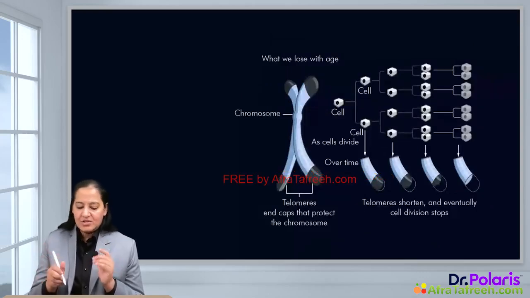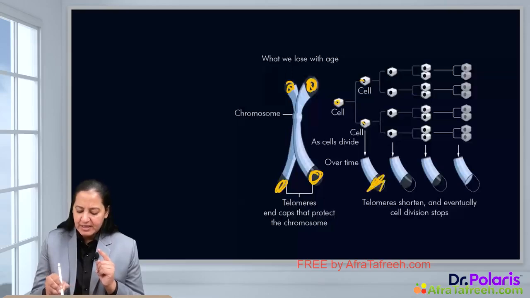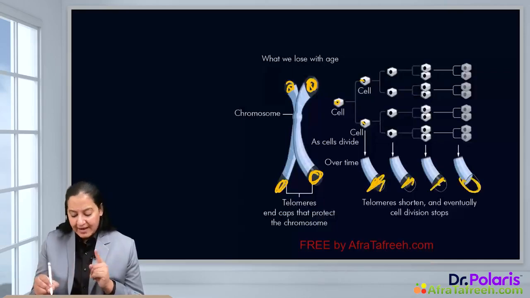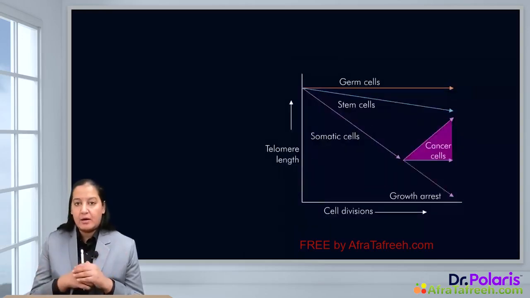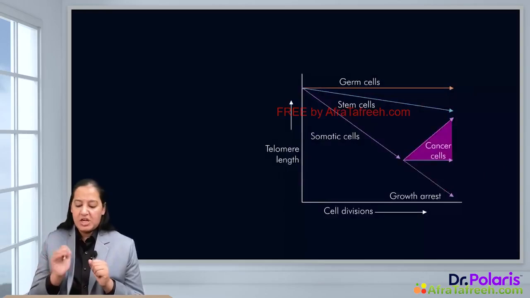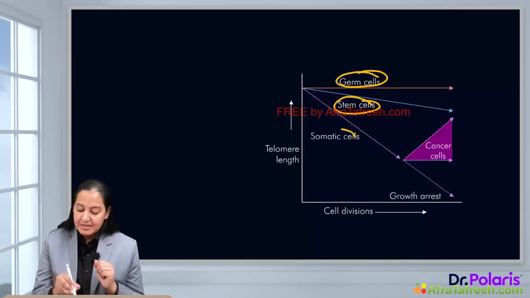The same is seen in this diagram also. Appreciate the telomere at the end of the chromosome, and appreciate that with every cell division the length is decreasing, and ultimately it is becoming 0 or below a critical level. At this point, P53 will come into role and stop the cell division, and senescence will occur. Now, in the human body, there are 3 types of cells. Some cells are germ cells, some are stem cells, and some are somatic cells.